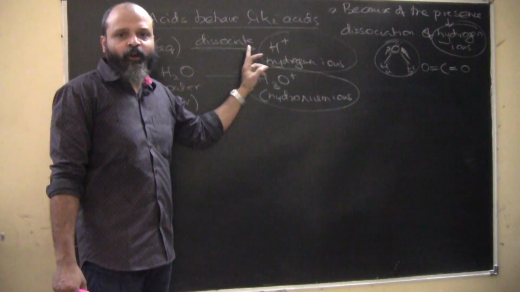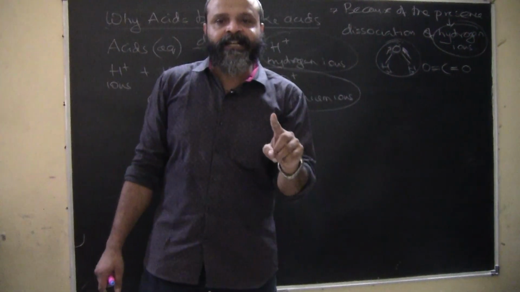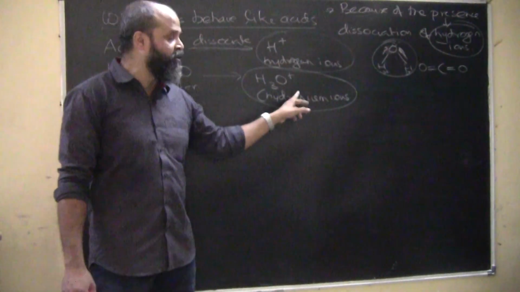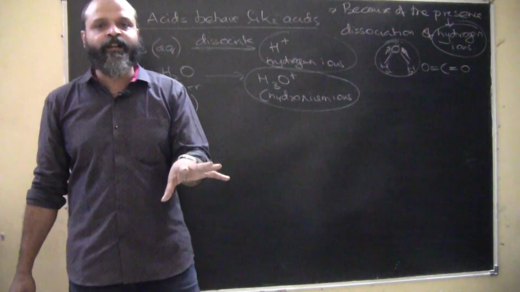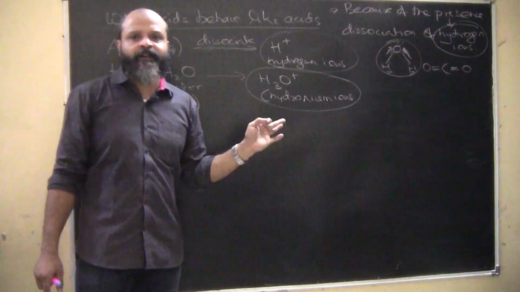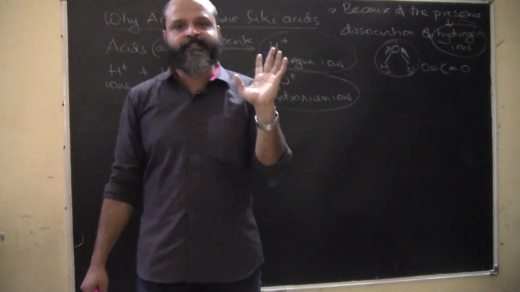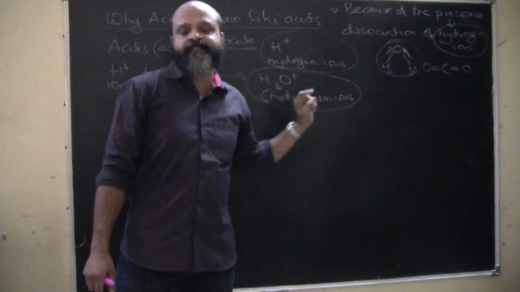We will explain all acidic behavior only in terms of the acid getting dissociated into hydrogen ions and not hydronium ions. Although in actuality it is the hydronium ions which are getting formed in an acid, and that is responsible for whatever acidic properties an acid displays. Whatever properties we have learned so far is only because of these hydronium ions.